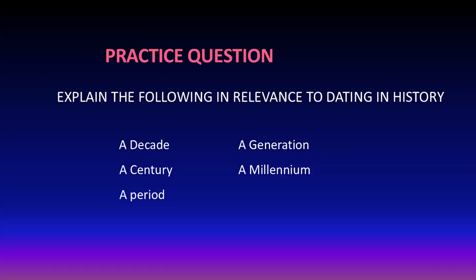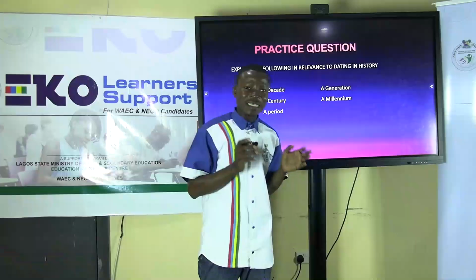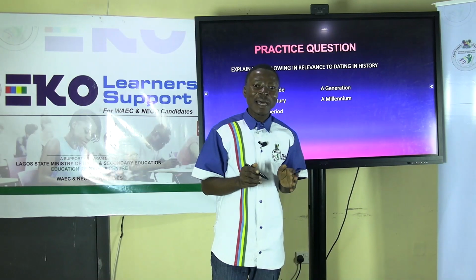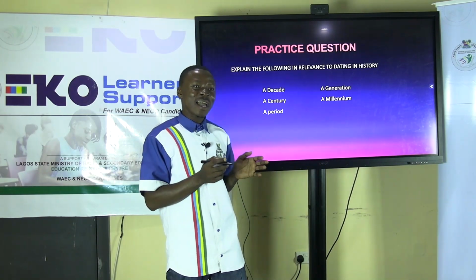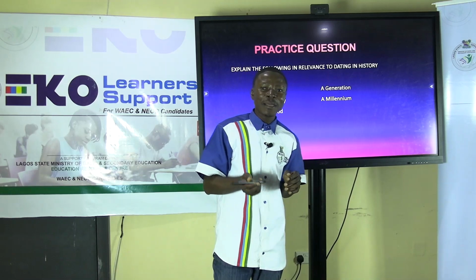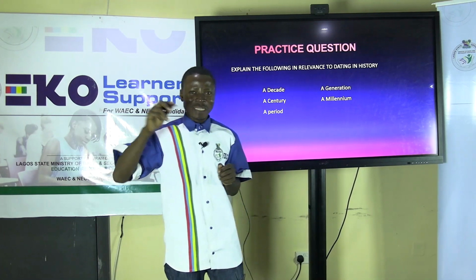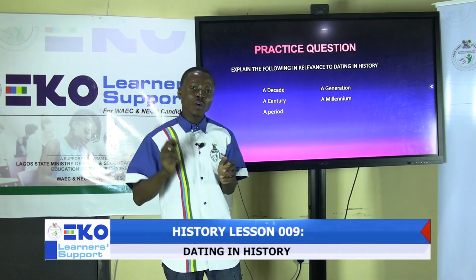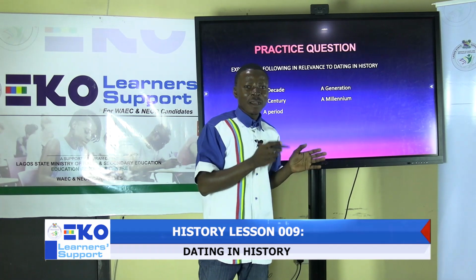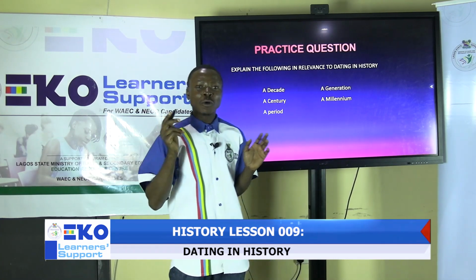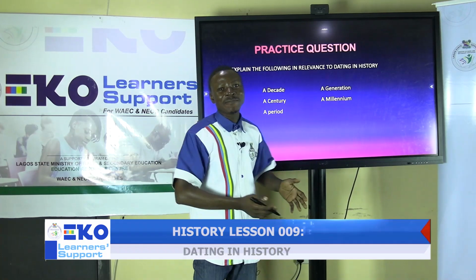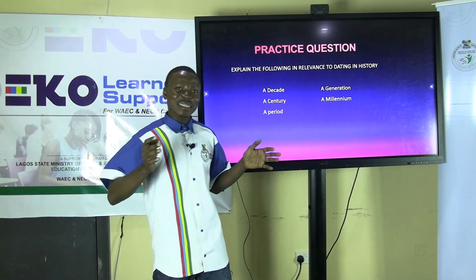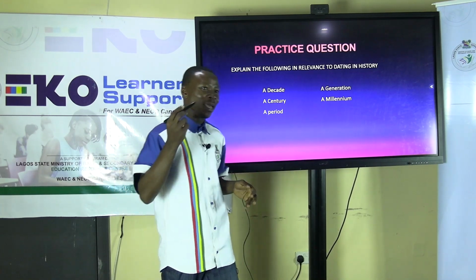A decade is a period of 10 years of a calendar year, or any 10 given years of human life or human existence. In reference to a calendar year, it is usually calculated between 0 to 9 or 1 to 10, but mostly the counting of 0 to 9 is most popular. For example, when we are looking at events that happened between 1960 and 1969, that has a period of 10 years, and that relates to a decade.